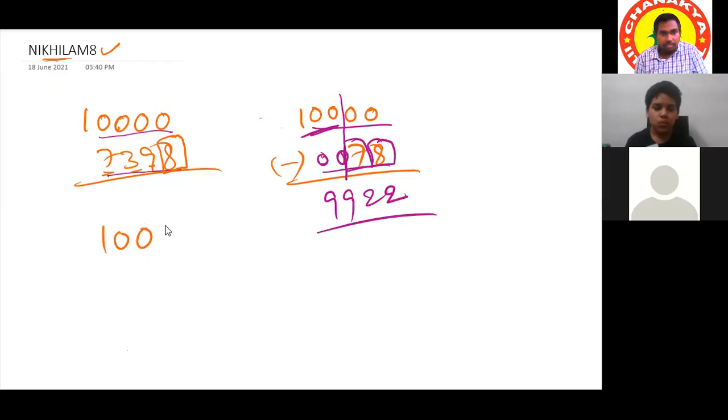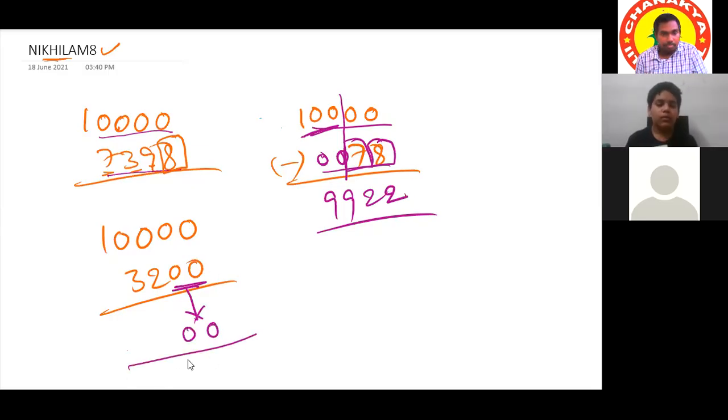Next, one more type we have covered: 10,000 minus 3,200. If the number ends with zeros, then we can take the two zeros directly into the answer. For the remaining number, apply Nikhilam: subtract this one from 10 and this one from 9. Okay.